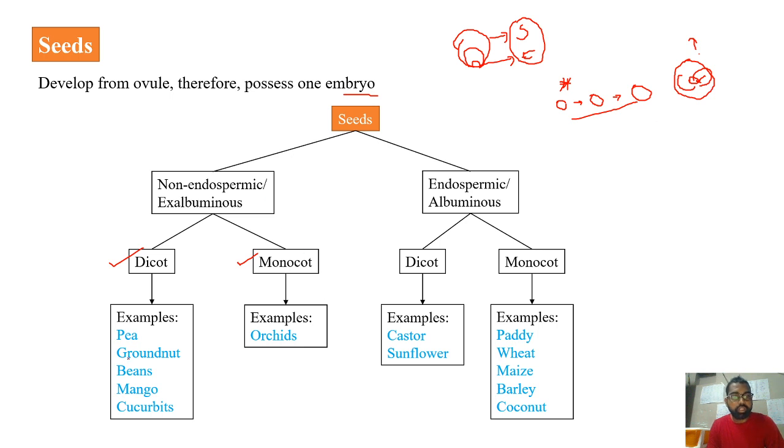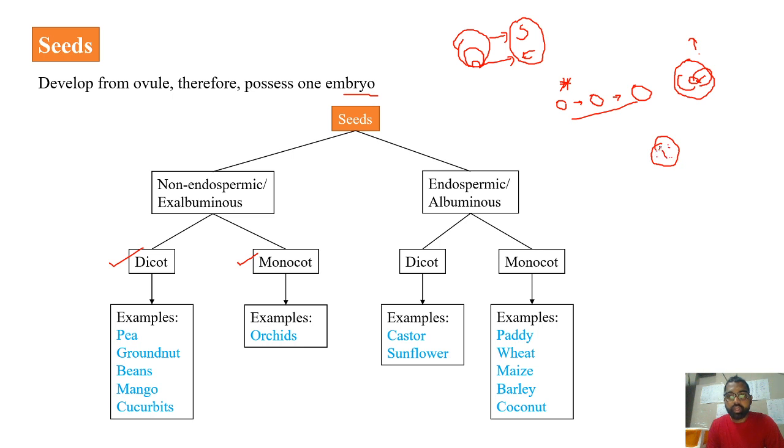So that you can see in the case of this. Now the example for the monocot non-endospermic seeds, it's the orchids. Now, whereas in the case of endospermic or albuminous seeds, the seed will possess endosperm. So it is filled with the endosperm.